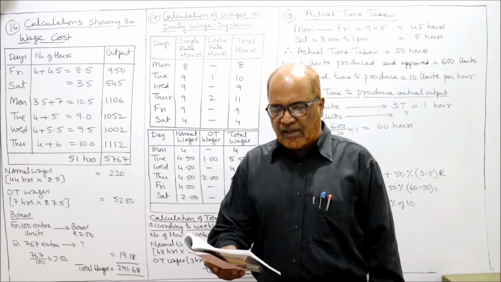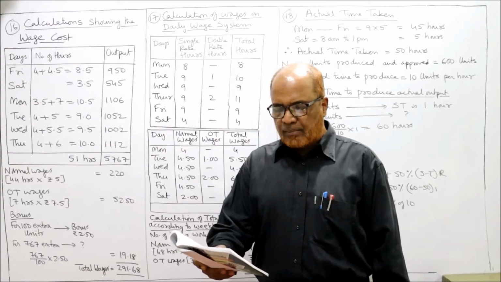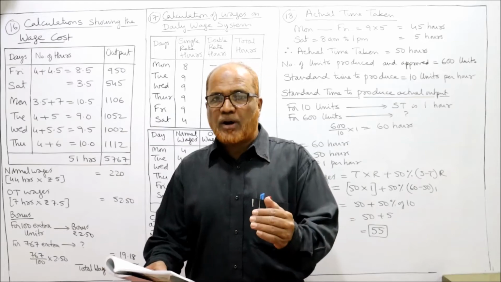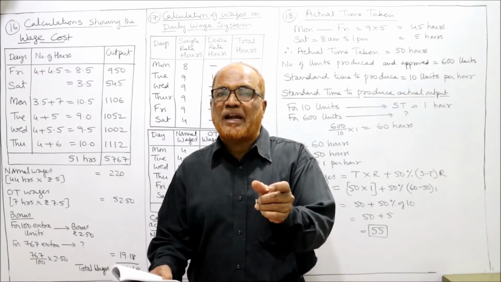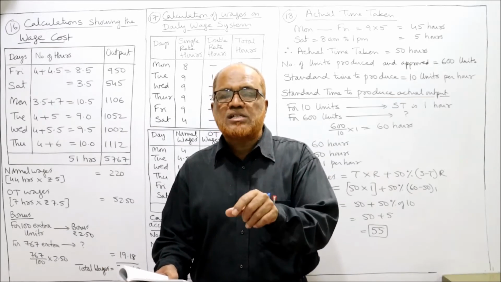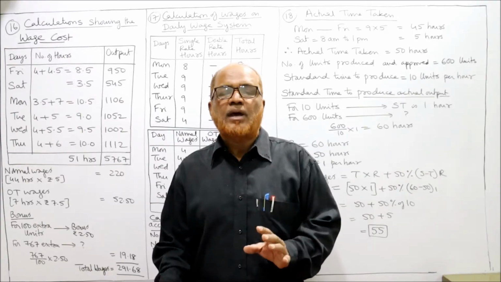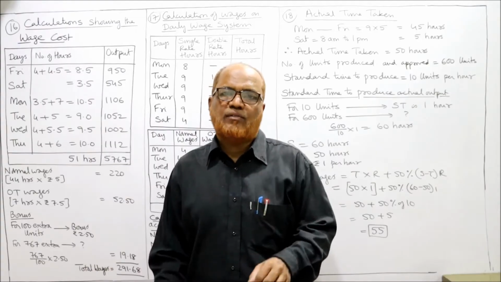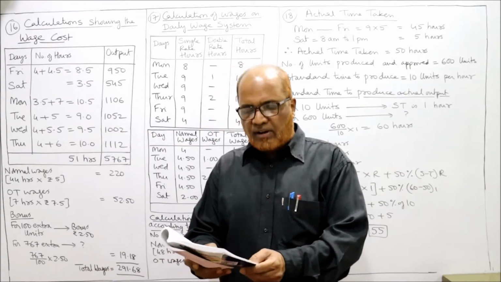Calculate his wages for the week from the following particulars taken from his time and job card. From his time and job card, we have recorded how much time he has spent during the week and how many units he has produced during the week. Accordingly, we can find out the total wages or total earnings of the worker. Right? Here the data is given day-wise.